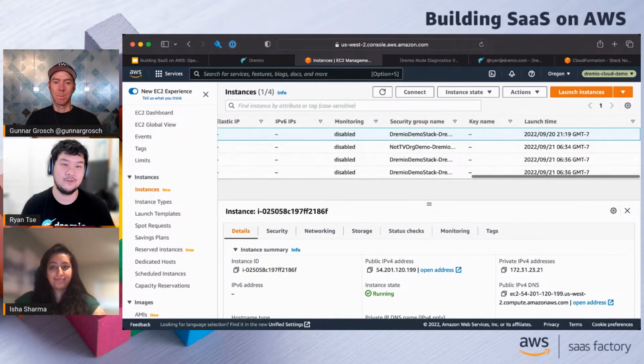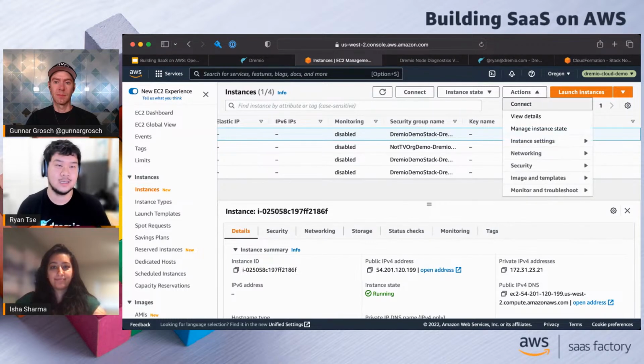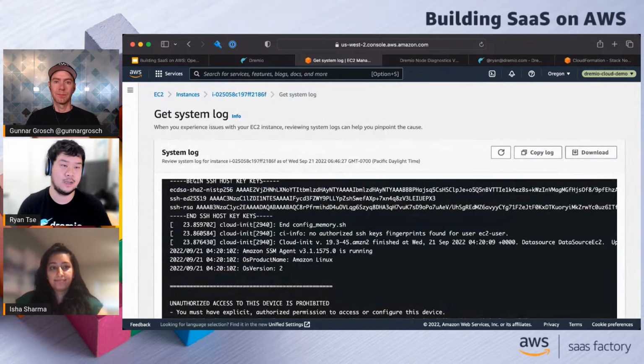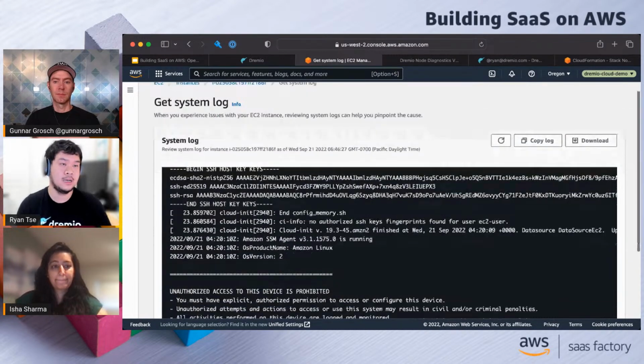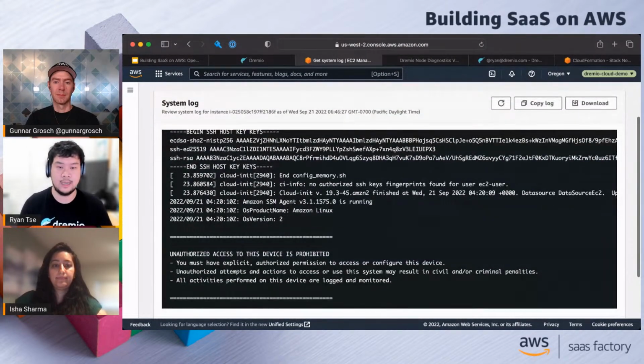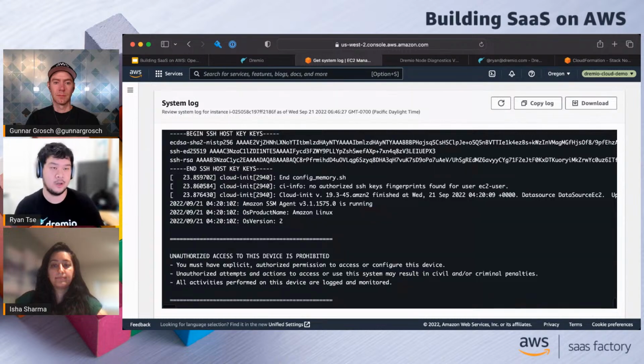So let's take one of these instances. Maybe let's see if I can find the one that's been running the longest. We have this one here. So here in the EC2 console, I think everybody's familiar with what this looks like. One of the things that we leverage here is this monitor and troubleshoot section, and we have this get system log here. So let me go ahead and click that. Now, this get system log is basically the boot log of that instance, right? It gives us information about the services that started up and maybe some additional error codes.